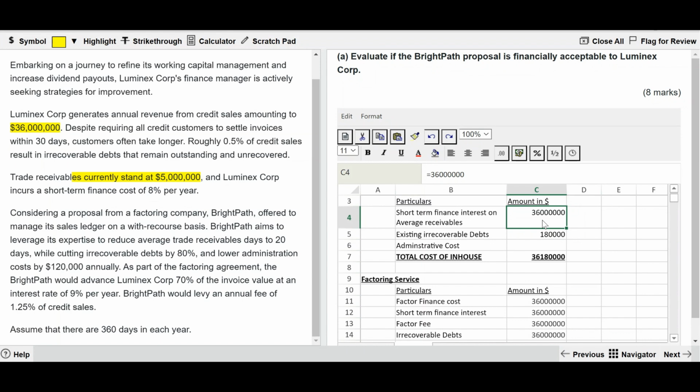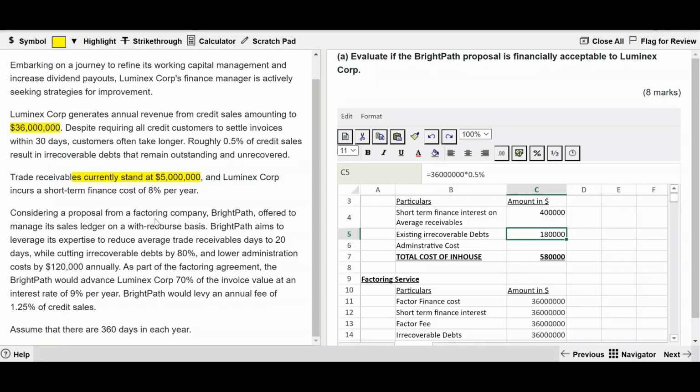5 million, not on 30. The average is already given. We do not have to find out the average. On this, it is written the Luminex Corporation incurs a short-term finance of what percentage? 8%. That 8% is calculated.